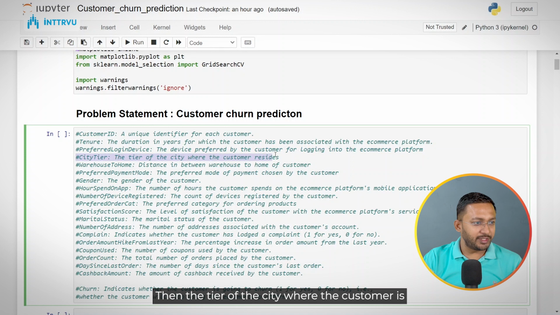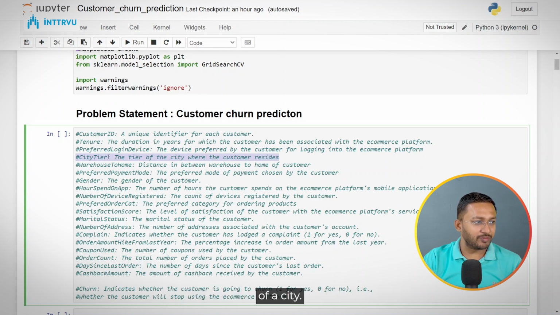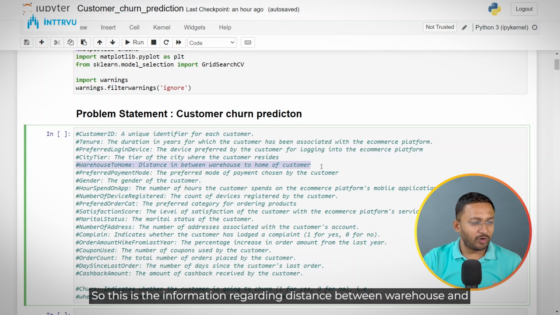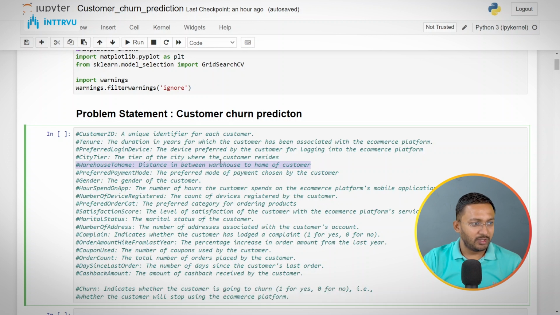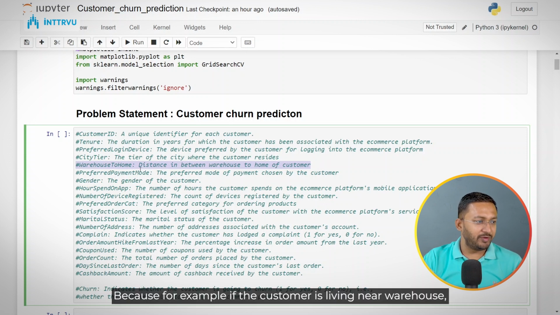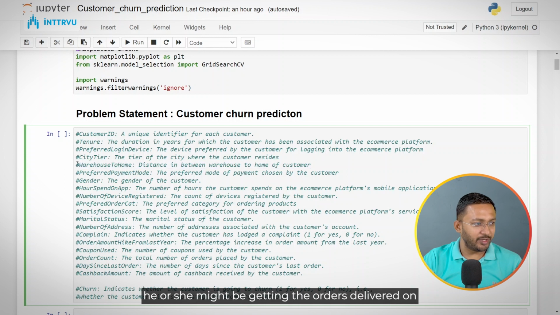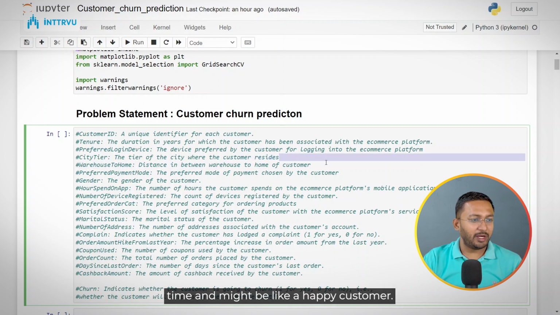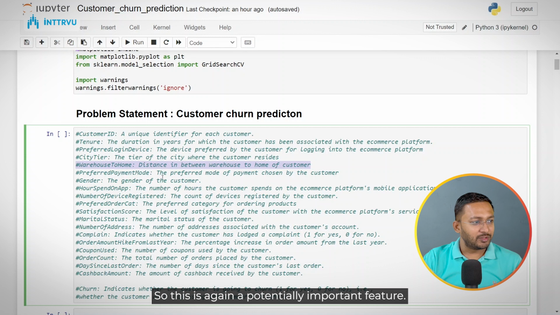Then the tier of the city where the customer is living. It can be tier 1, tier 2, any kind of city. Then the distance between the warehouse and the home of the customer. For example, if the customer is living near the warehouse, he or she might be getting the orders delivered on time and might be a happy customer. So this is again a potentially important feature.